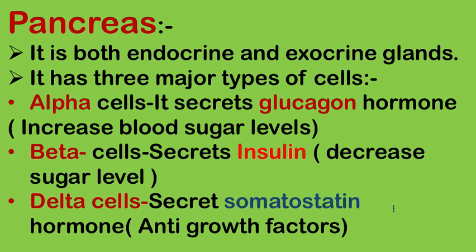In the pancreas, there are three types of cells: alpha cells that secrete glucagon hormone, which increases blood sugar levels; beta cells that secrete insulin hormone, which decreases the blood sugar level; and delta cells that secrete somatostatin hormone, which is an anti-growth factor. So these are the key points related to the pancreas gland.